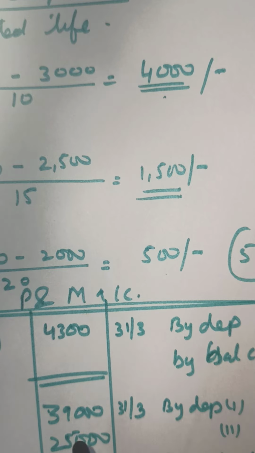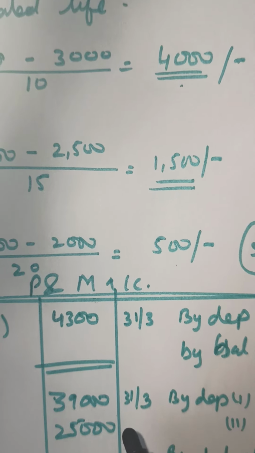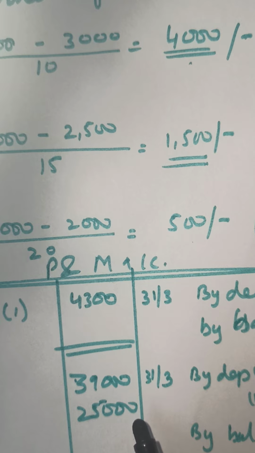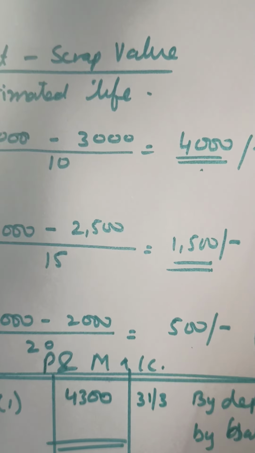According to this method, the scrap value of the asset comes out to be zero after the usable life of the asset. Now we proceed with depreciation with a new method today, called the diminishing balance method.